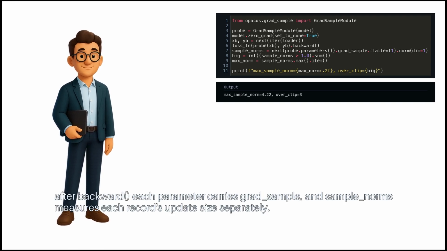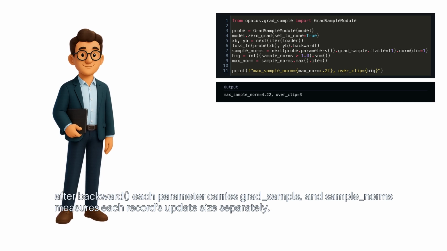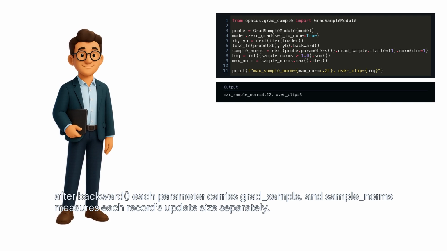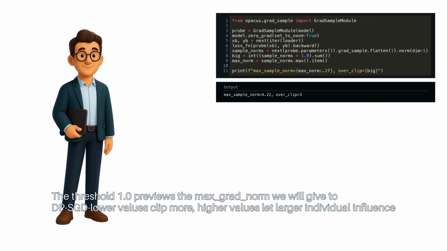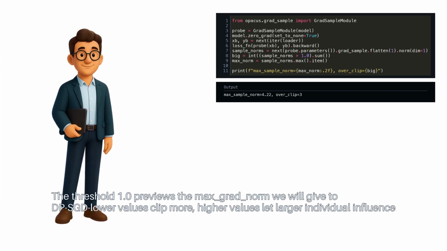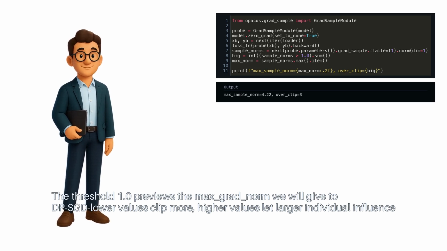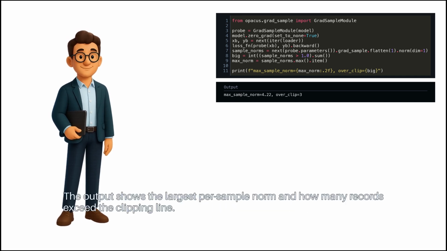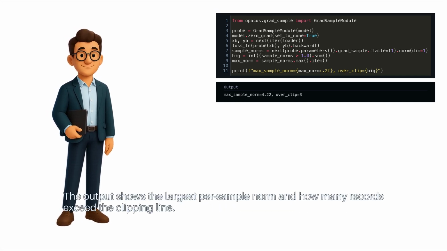After backward, each parameter carries grad_sample, and sample norms measure each record's update size separately. The threshold 1.0 previews the max grad norm we will give to DP-SGD. Lower values clip more, higher values let larger individual influence through before noise is added. The output shows the largest per-sample norm and how many records exceed the clipping line.